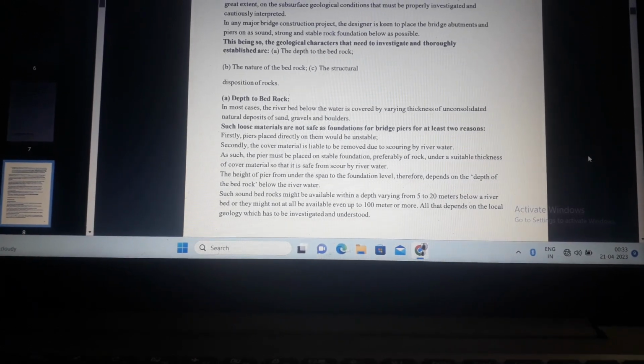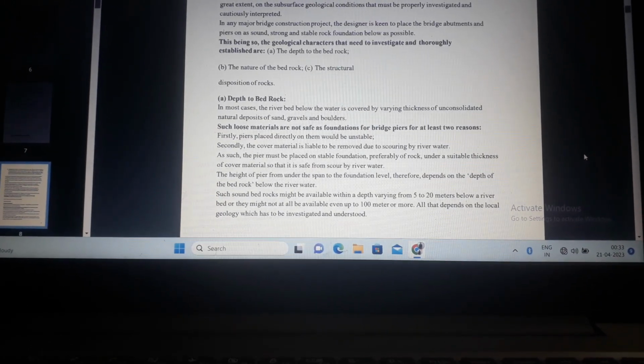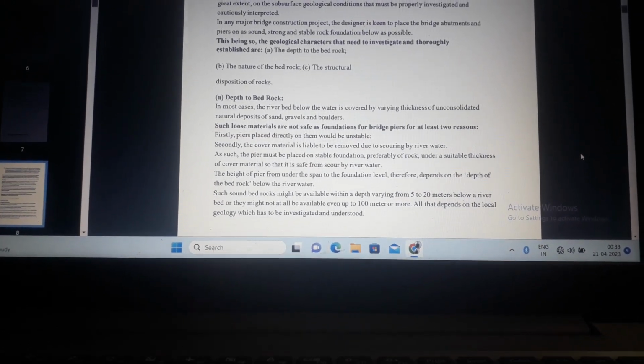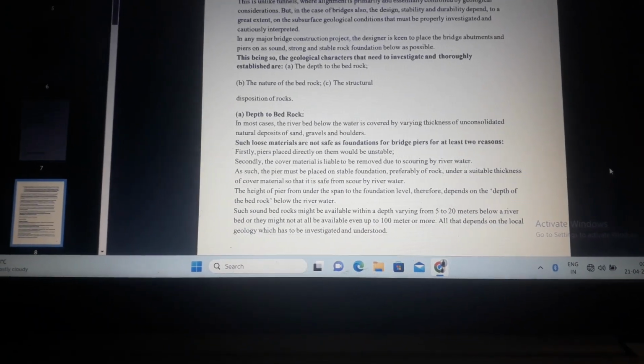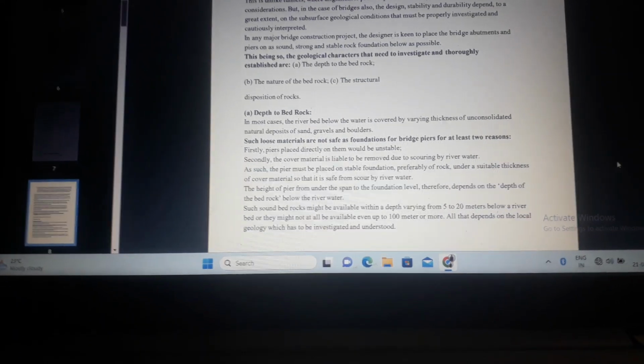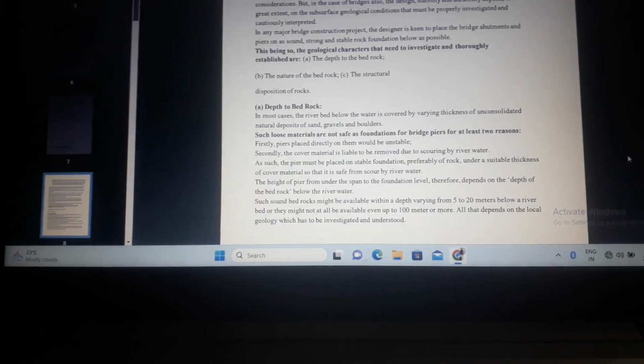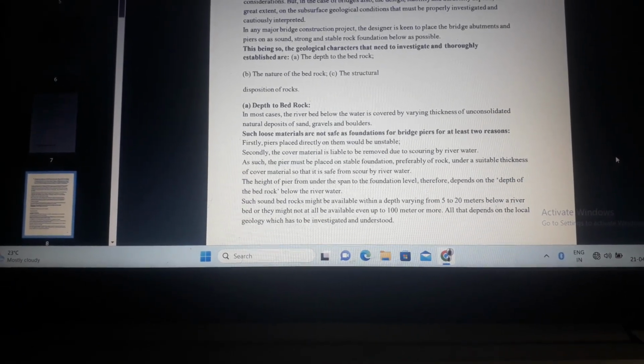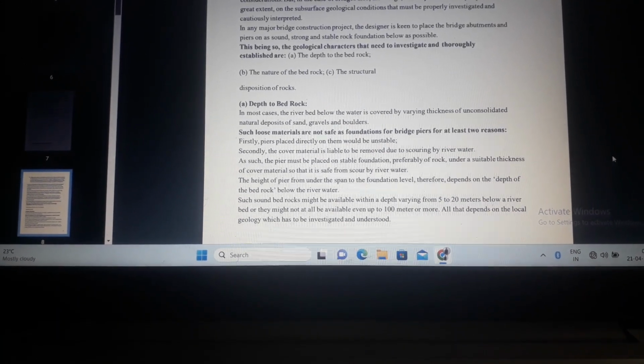Depth to bedrock. In most cases, the river bed below the water is covered by varying thickness of unconsolidated natural deposits of sand, gravels, and boulders. Such loose materials are not safe as foundation for bridge piers for at least two reasons. First, piers placed directly on them would be unstable. Second, the cover material is liable to be removed due to scouring by river water.